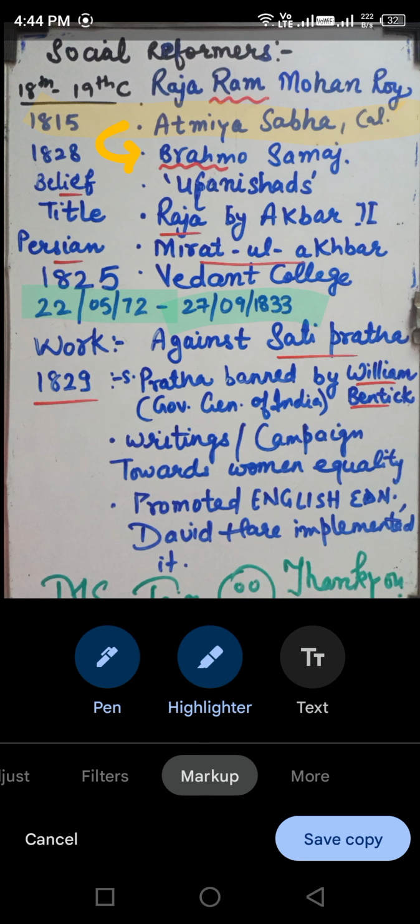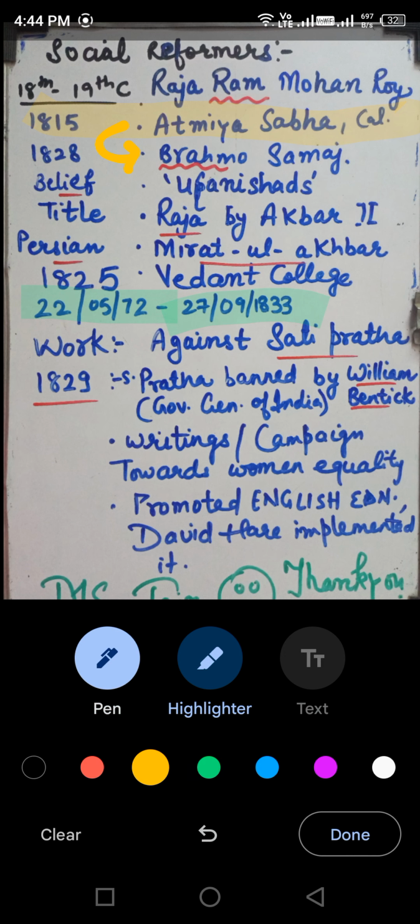Now next, there's a Persian newspaper, Mirat-ul-Akbar, that he launched in the Persian language. Next is 1825, Vedanta College. What does it mean? That he opened Vedanta College in 1825.